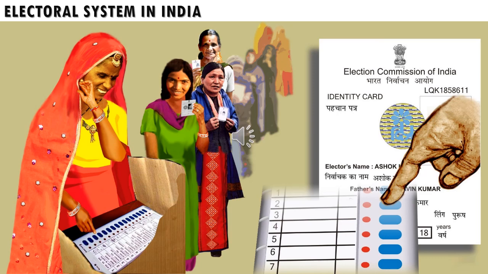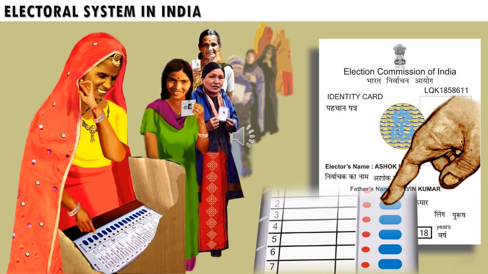The modern Indian constitution came into force on 26th January 1950. When it came into force, there were 395 articles in total and 22 parts.